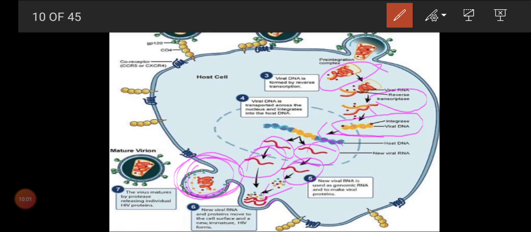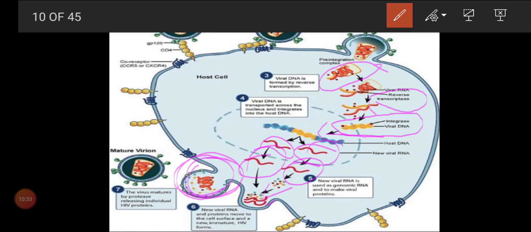Now viral RNA and protein move to the cell surface and a new immature HIV forms, that is very important. Once it gets formed, it will come out from the host cell. The virus matures by the protease enzyme. That is the third enzyme present in the virus. So what is the first enzyme? Reverse transcriptase. Second enzyme, integrase. Third enzyme, protease.